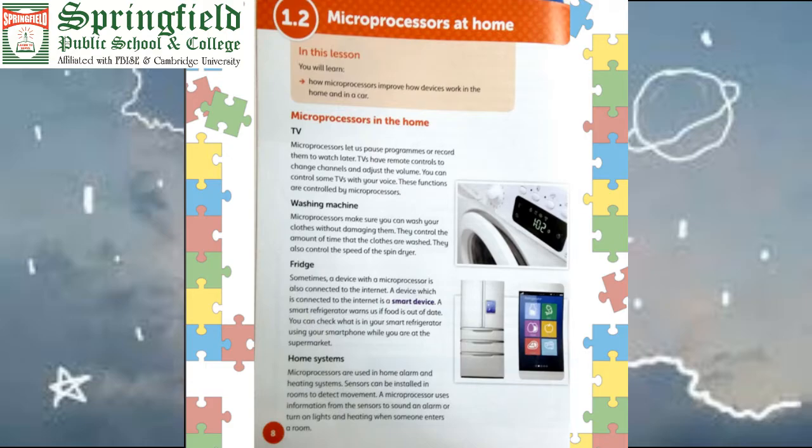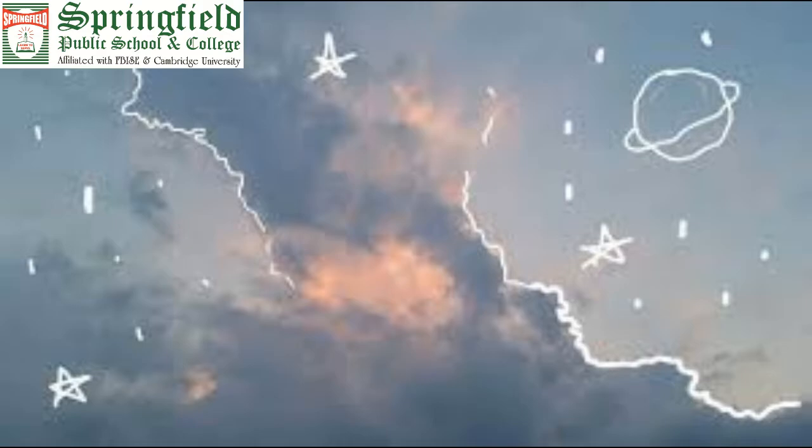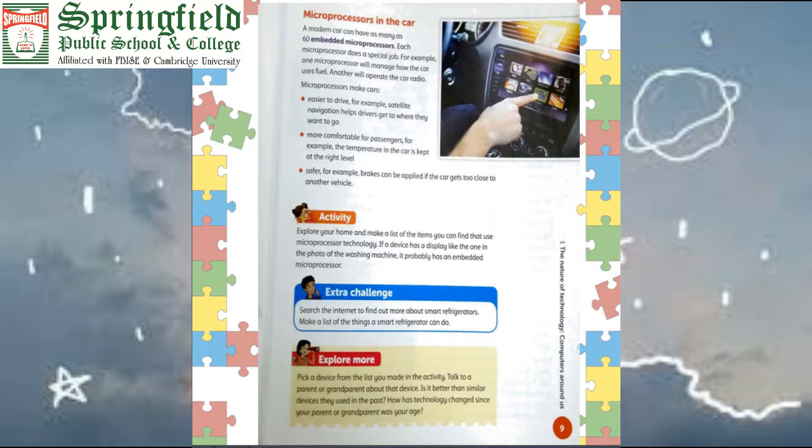Just like they manage the fuel of the car, radio, car radio. Some processor will easily tell you the way. You just tell them with the help of the microprocessor you want to go in this sector, in this area, in that house. They can easily connect it with the satellite, and they will show you the map, all the routes available to reach your destination.